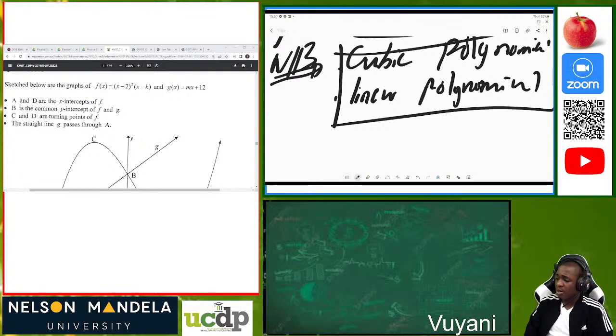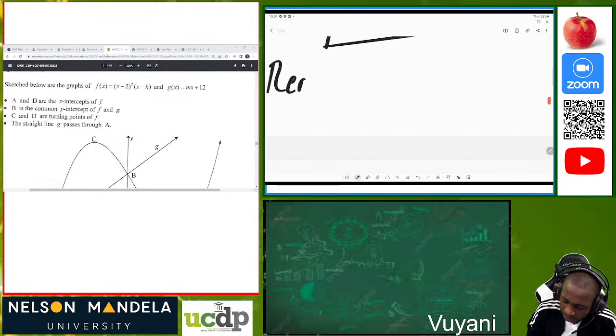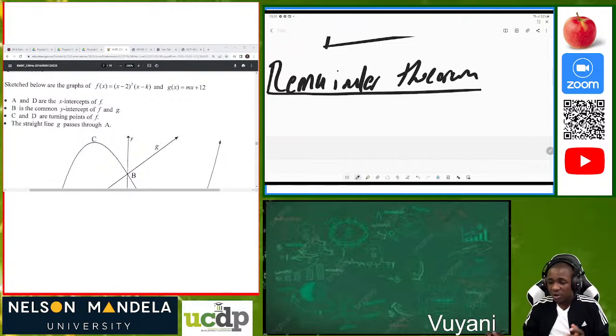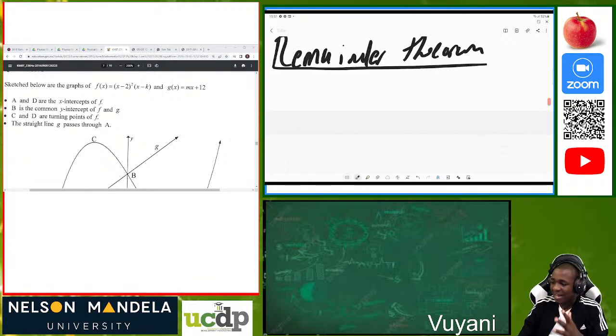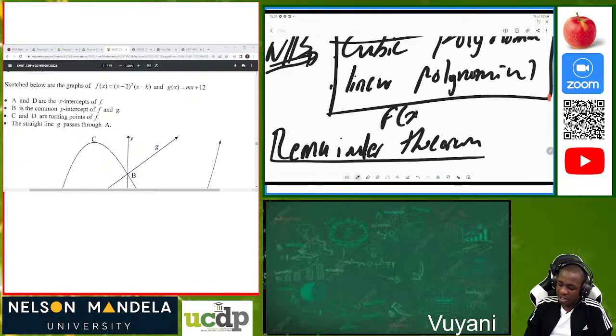Since these are important, the first thing you must understand is what we call the remainder theorem. I'm just giving you an overview. The remainder theorem states that if a polynomial f of x is divided by a linear polynomial. Which one is a linear polynomial? A linear polynomial is a function in the form ax plus b. So this is our linear polynomial.